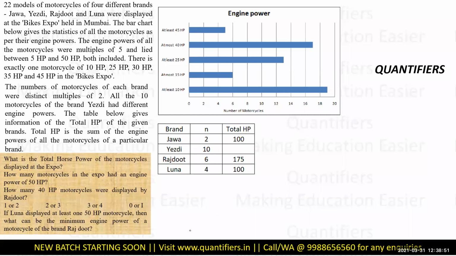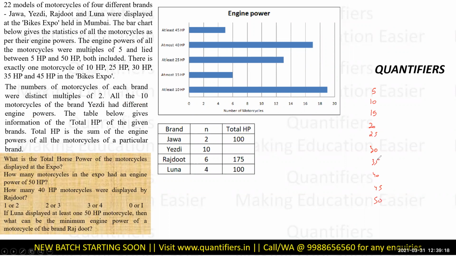Now let's look at it. I have read everything. I know for a fact that it is given to me that all of the 10 motorcycles of the brand YSD had 10 different powers. So YSD has 10 bikes and all the bikes have different powers. And I know for a fact that I have only 10 multiples to distribute: 5, 10, 15, 20, 25, 30, 35, 40, 45 and 50.